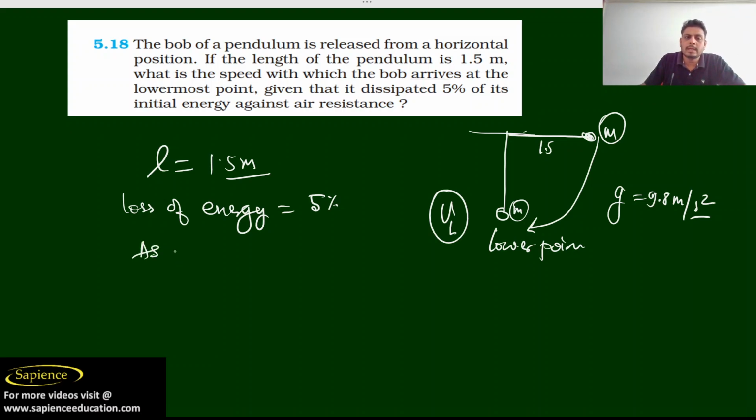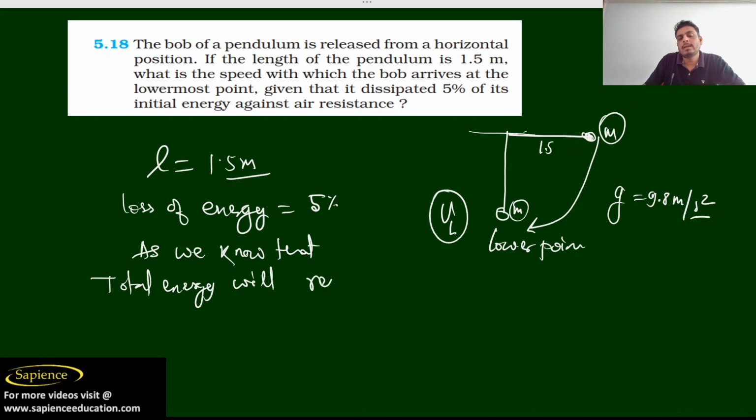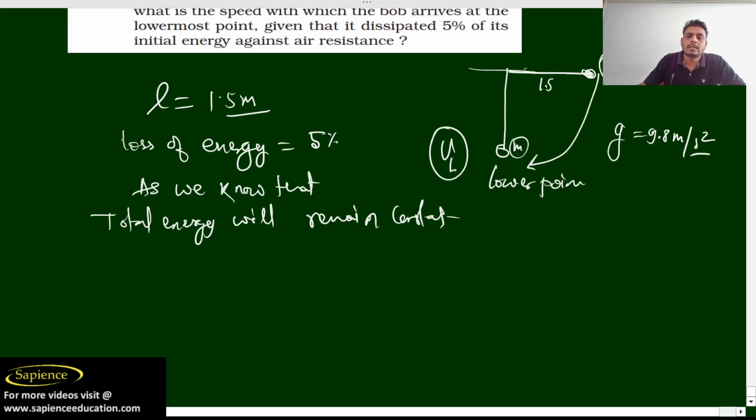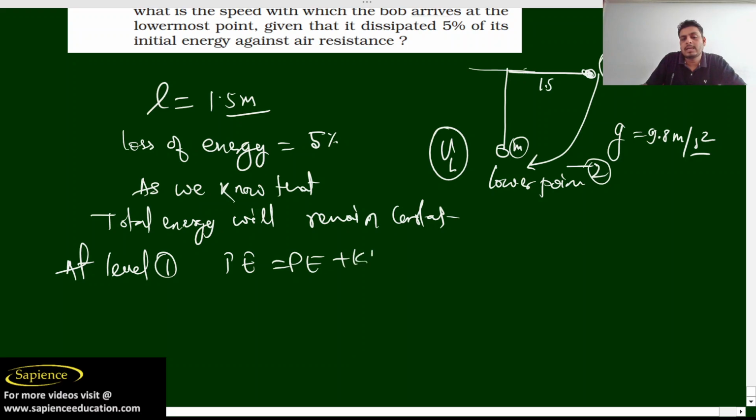As we know, total energy will remain constant. In the earlier stage, at level 1, the horizontal level, the total energy is potential energy plus kinetic energy.